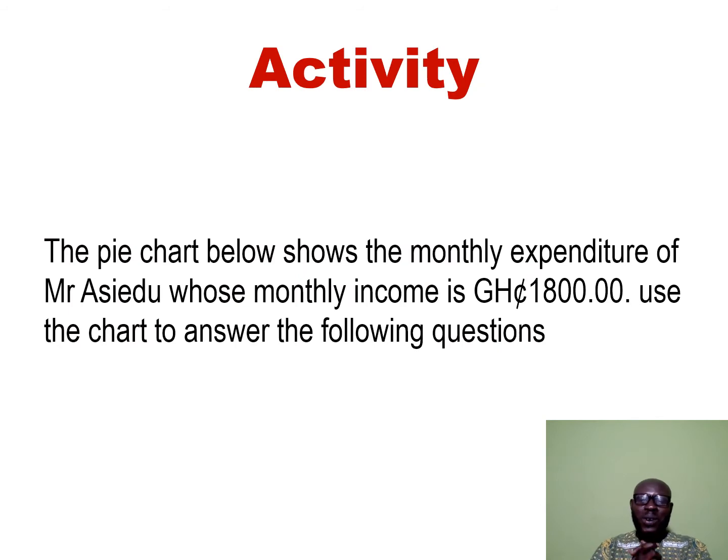Now, that is our first activity. This is our activity for today. Say the pie chart below shows the monthly expenditure of Mr. Isiedu, whose monthly income is 1,800 Ghana cedis. Use the chart to answer the following questions.